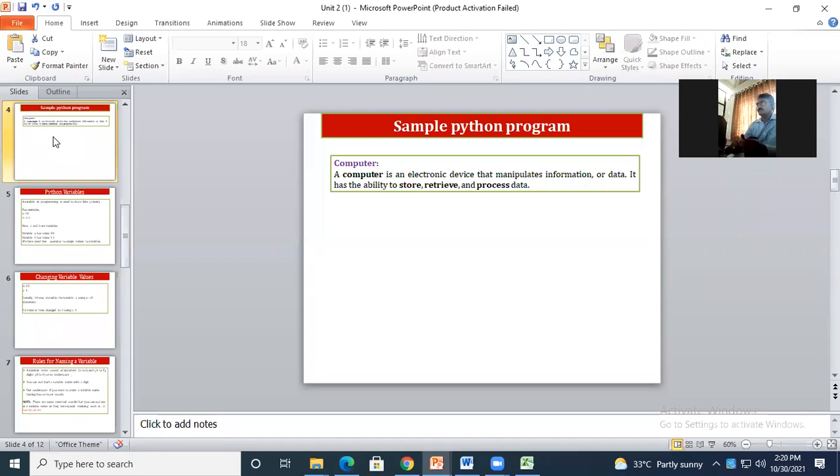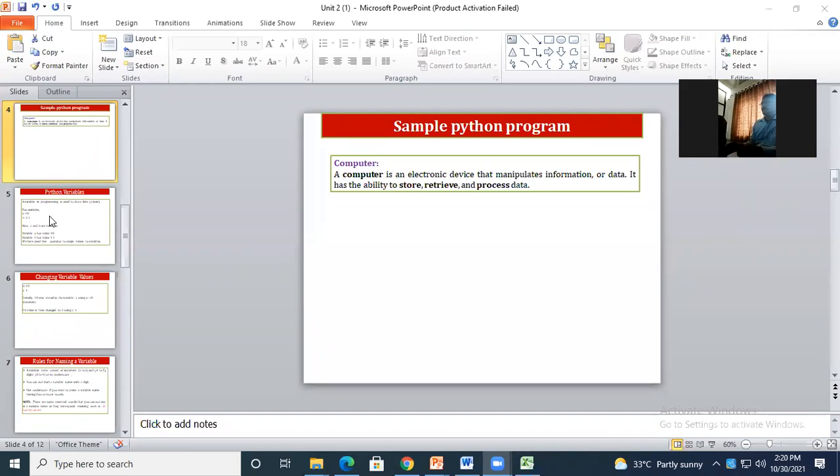Hello, am I audible? Okay, now tell me what is variable or why to use variables? Variables are the data types that store value.